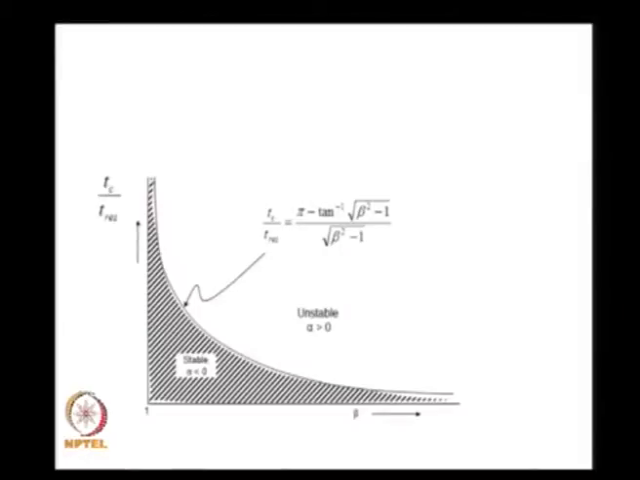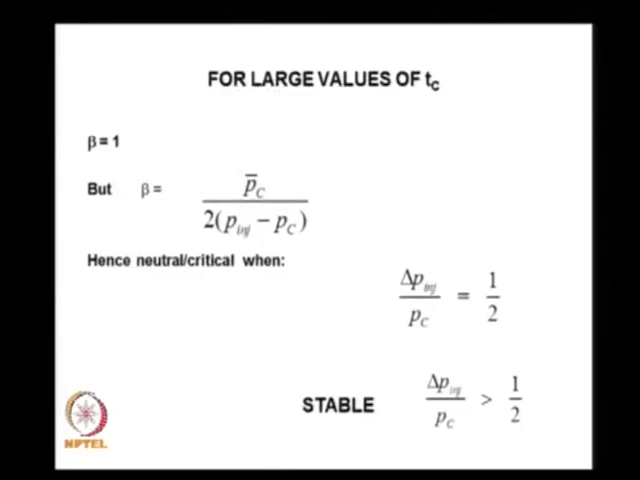If I want the value at Tc for a very large value, that means beta is equal to 1, then I get, but I also know that the value of beta is equal to Pc bar by this. Therefore I will get neutral oscillations, or the condition under which pressure amplitudes do not grow, corresponds to P injected minus Pc bar, which I denote by delta P injection, divided by Pc equal to half. It will be stable when it is greater than 1, because I took the inverse for beta. Therefore delta P injected by Pc must be greater than half for stable, and if oscillations have to grow, delta P injected by Pc must be less than half.